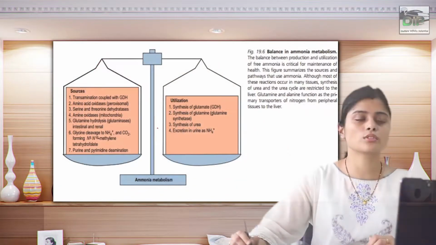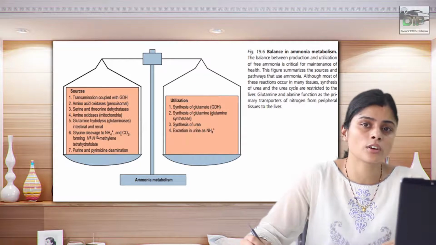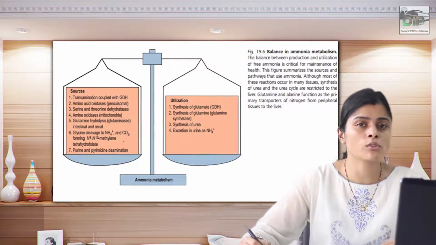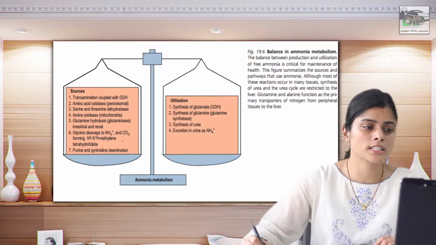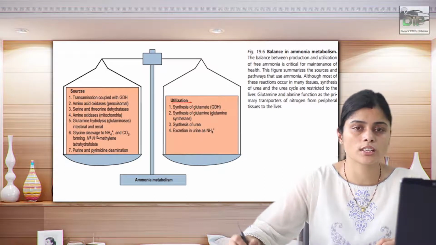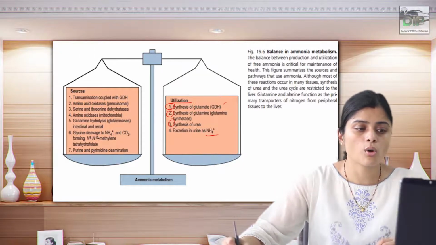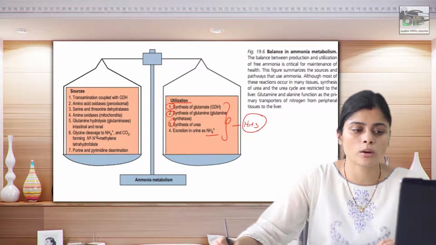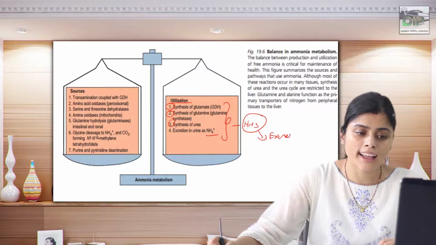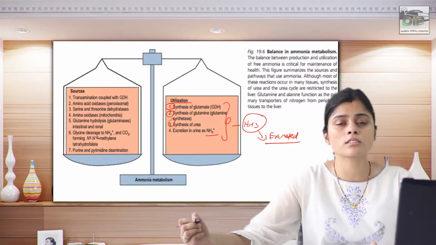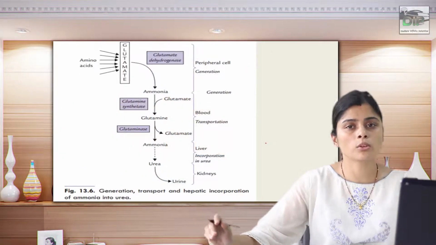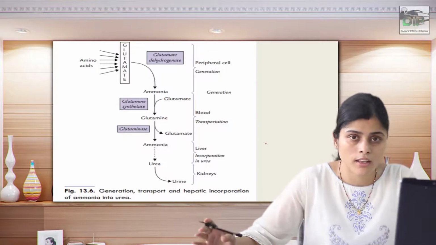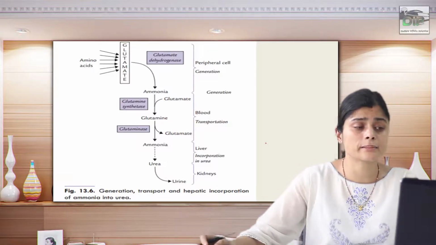So this is a picture which shows how the balance in your ammonia metabolism is happening. I have already discussed the sources, so I won't be repeating them. How will we synthesize or utilize? We can synthesize glutamate, glutamine, urea, and excrete ammonium. So all of these are ultimately getting rid of ammonia from the body. Ammonia has to be excreted from the body because ammonia is toxic. Now, why ammonia is toxic, I'll be coming to in my later slides.